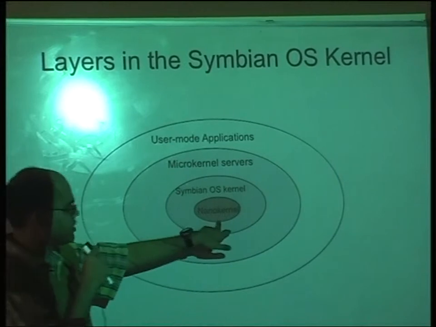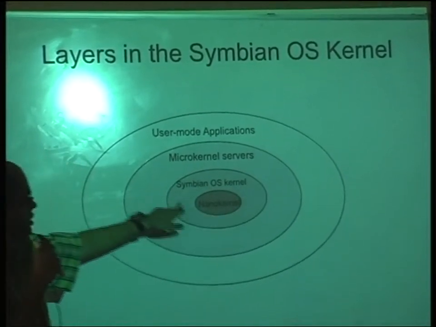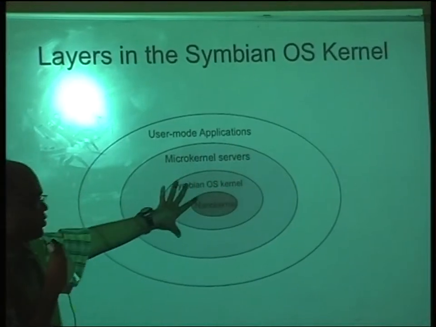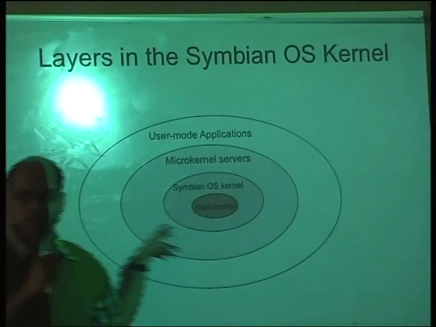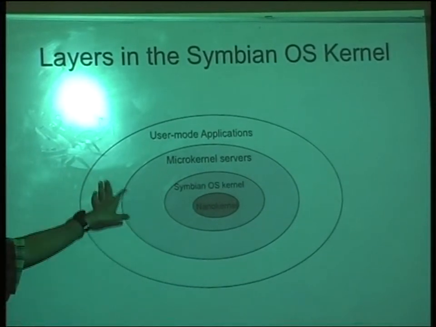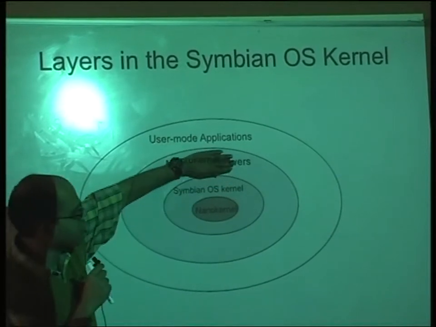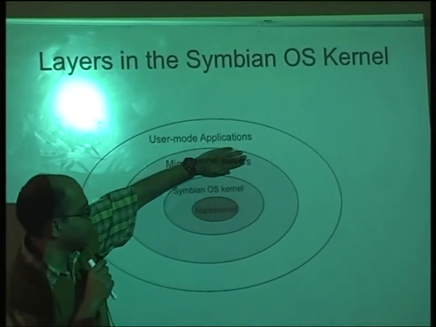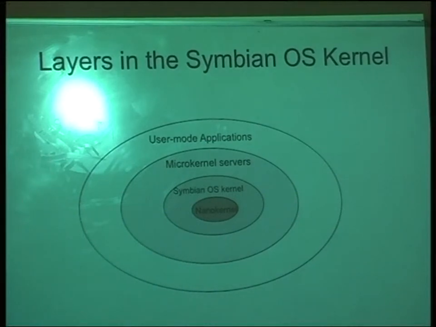It's very basic things, and we'll see what exactly is in the nano kernel. Then there are some kernel things around this, but this totally will form the microkernel. Then what's running around the kernel is the user mode application. In other operating systems, this is not there, so you don't have servers. You just directly have the kernel and the application. But in this case, there is a server and everything will go through the server.